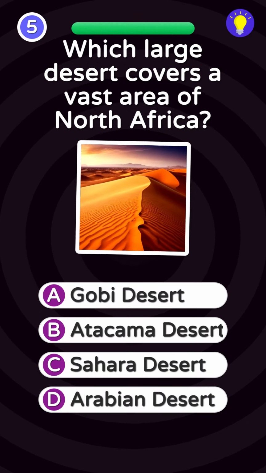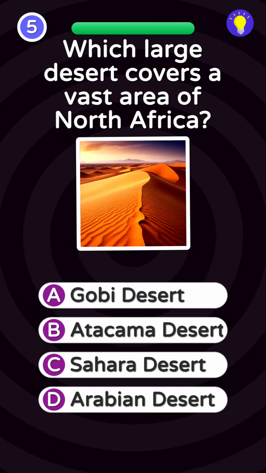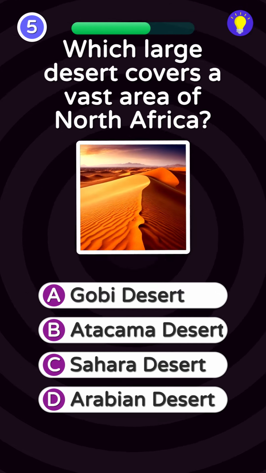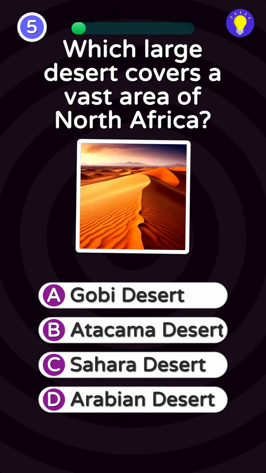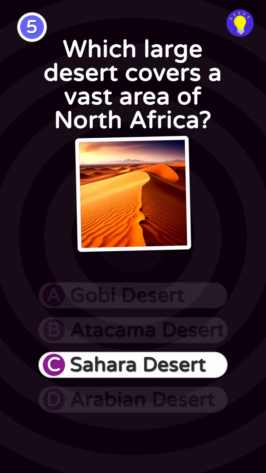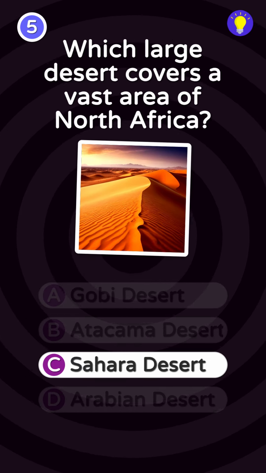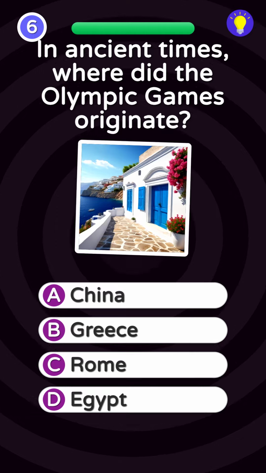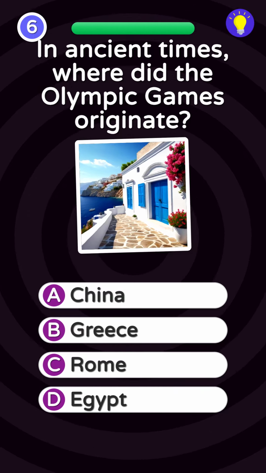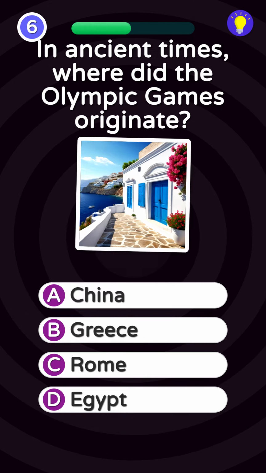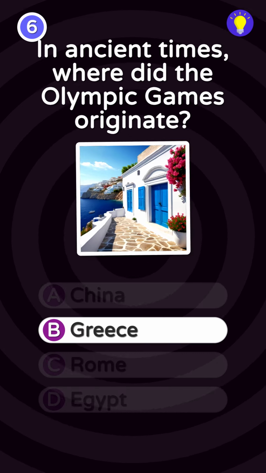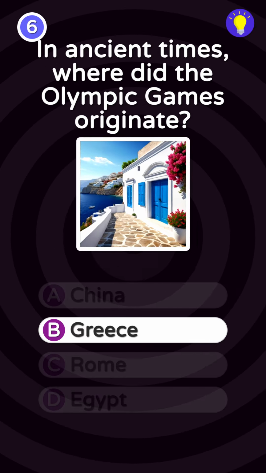Which large desert covers a vast area of North Africa? The Sahara Desert is in North Africa. In ancient times, where did the Olympic Games originate? The ancient Olympic Games began in Olympia, Greece.